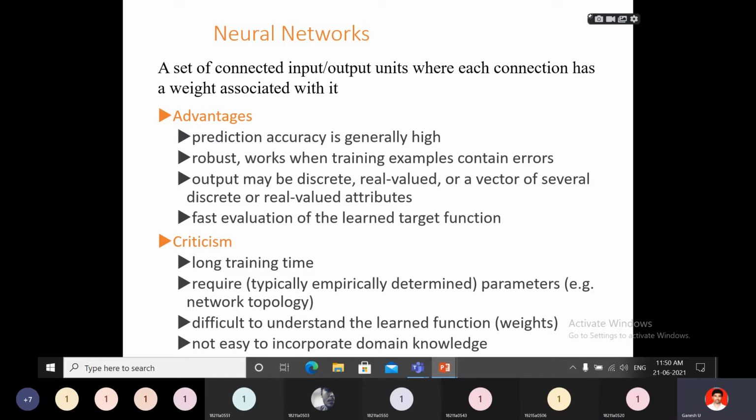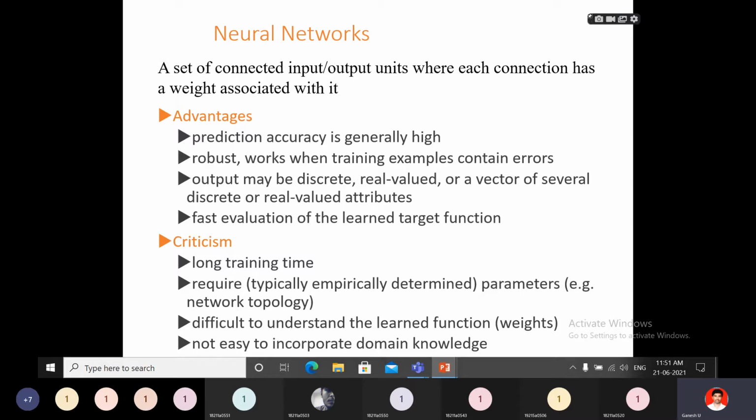I cannot give complete knowledge of neural network within 10 minutes, but I am giving the overall view. The neural network has a number of layers and levels. The data has to be transferred from the input layer to finally the output layer. In the output layer the value is predicted, and the main intention here is the error.